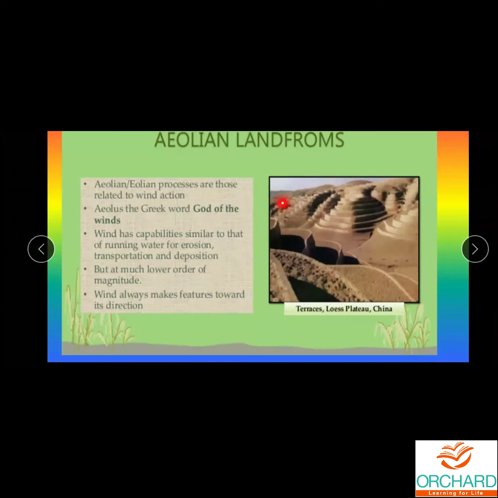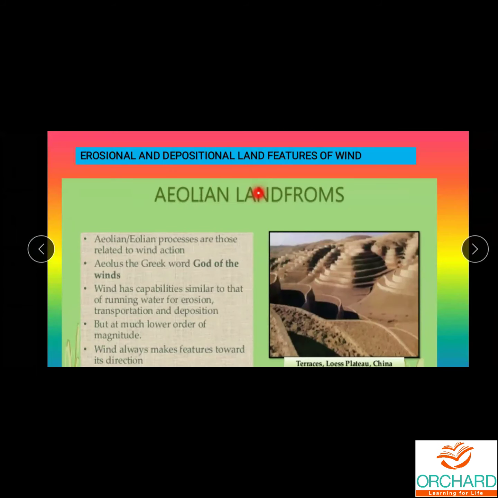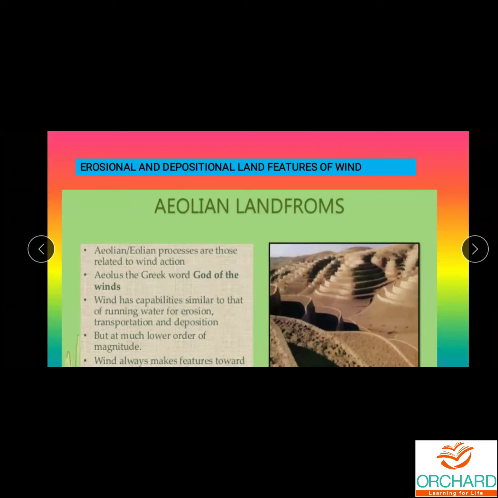Okay, the final one, erosion and depositional land features of wind. We have seen glacier, we have seen river, we have also seen underground water. Now we have to see how wind also reacts on the mountains, whether wind can erode the mountains, whether wind can change the shape and size of the mountain. Yes, it will surely change the size and shape of the mountain. Even after some years, the mountains may not be there in that place. That kind of erosional activity will happen especially in the desert areas.